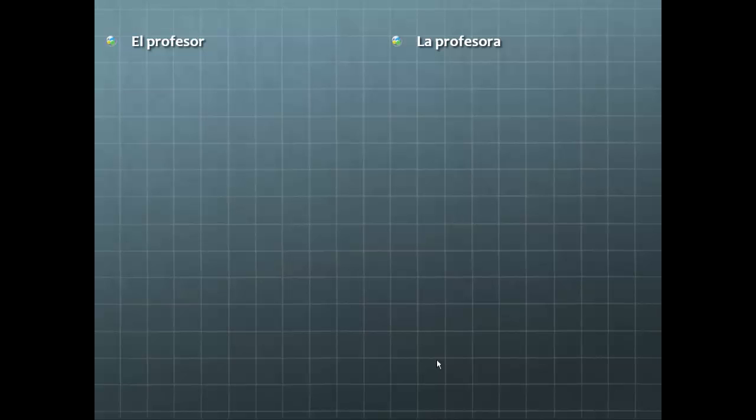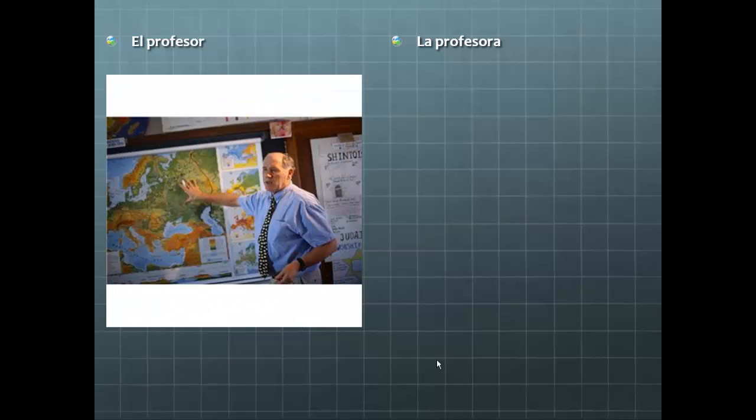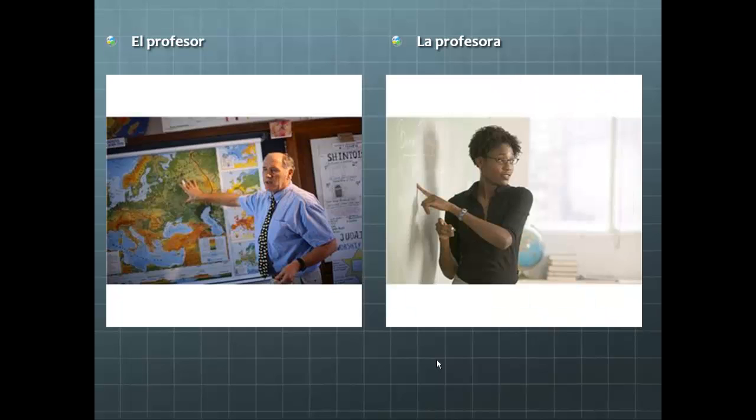And if you have classes, you must have people to work them. We have el profesor. Here we see es un profesor de historia. And la profesora de matemáticas.